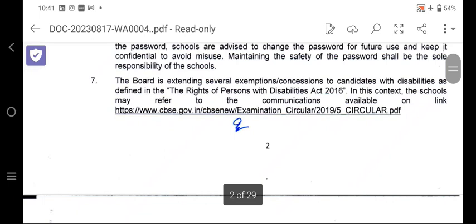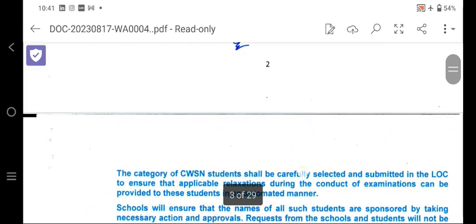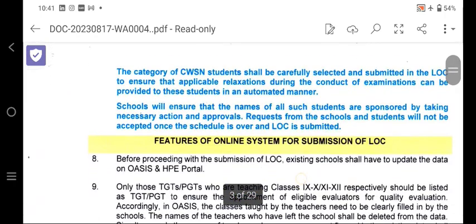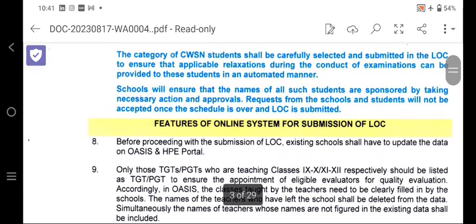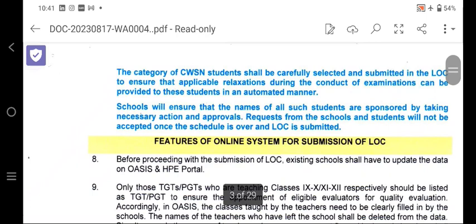The board is extending several exemptions and concessions to the candidates. We have already discussed that in the earlier circular. The category of CWSN candidates shall be carefully selected and submitted in the LOC. It must be specified which are the CWSN candidates, because some schools are hiding the CWSN candidates and treating them as normal candidates. It is not like that. It should be revealed, and relaxation during the conduct of the examination can be provided to the students in an automated manner. So the school will ensure that the names of all such candidates are sponsored by taking necessary action.